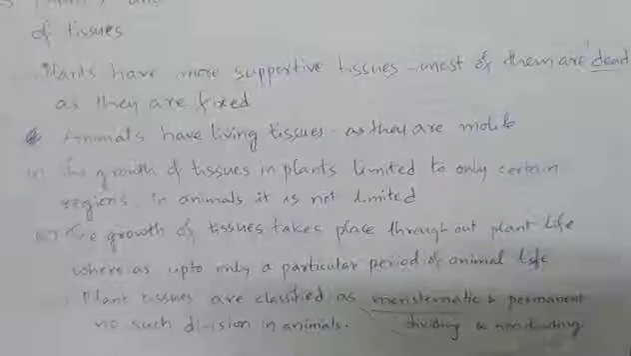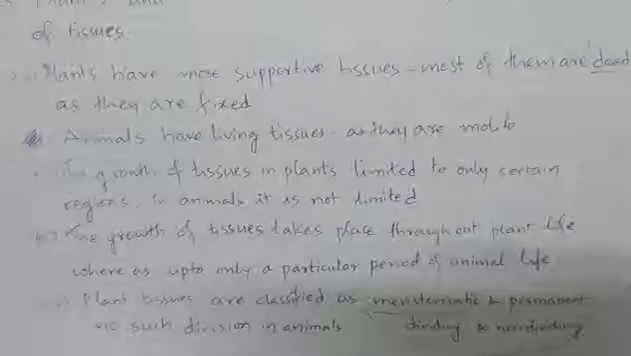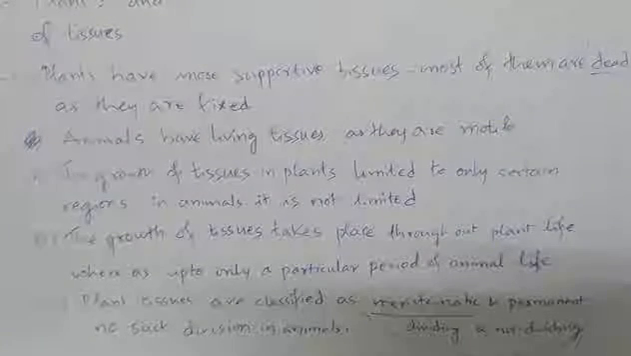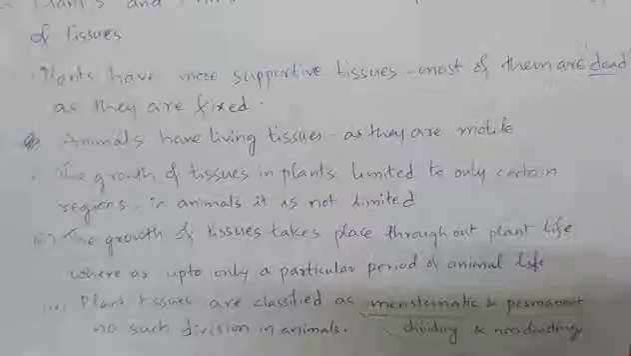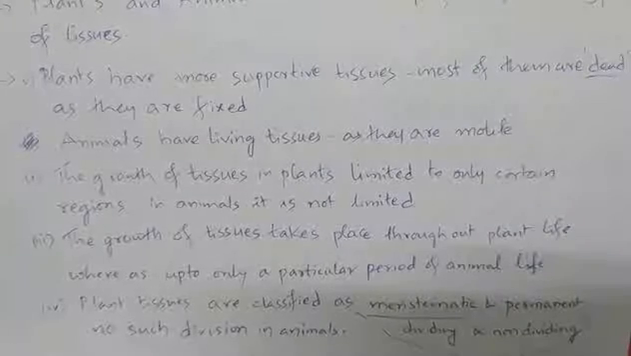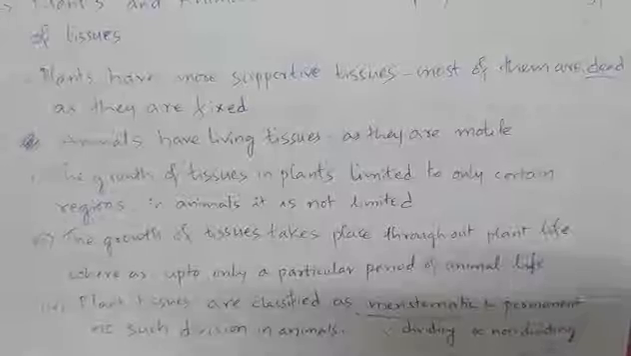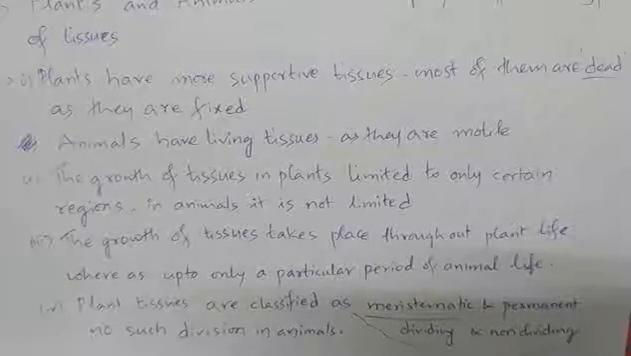The growth of tissues in plants is limited to only certain regions, whereas in animals it is not limited to certain regions. The growth of tissues takes place throughout plant life, whereas the growth of tissues takes place only up to a particular period of time in animal life.